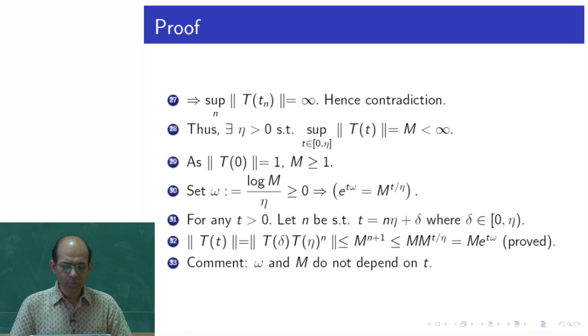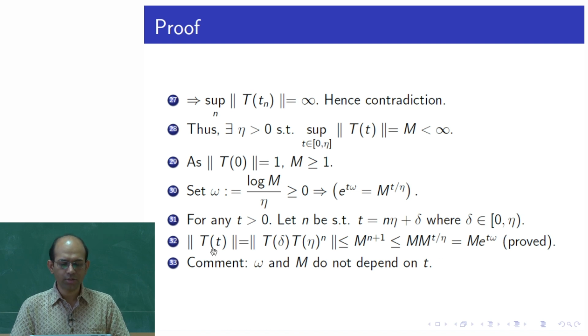One comment: when we have obtained this omega and capital M, they are independent of the choice of t, because what we have obtained is that there exists some eta such that the supremum of the whole thing is equal to M. So, this M is independent of the choice of small running t, and omega is constructed using eta and M. So, M and omega are not functions of t.